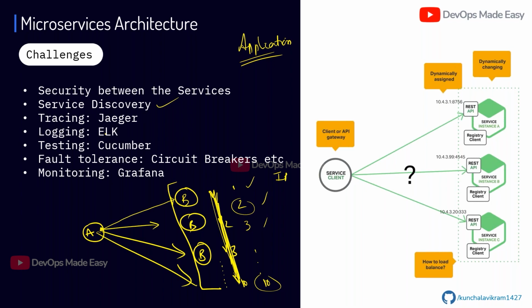And then coming to logging, because earlier in the monolithic architecture we had only one application, so there was only one log file. But here there are hundreds of microservices. If you talk about the Kubernetes cluster, we have to have a centralized logging mechanism where I can see the logs without even touching the microservice. And also the testing part.